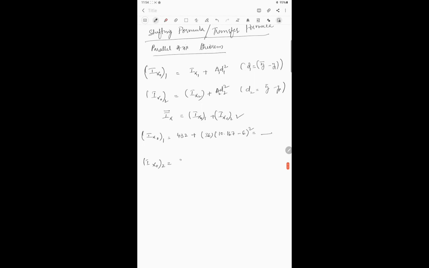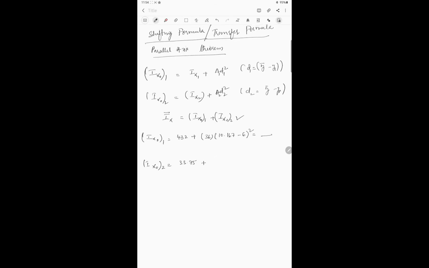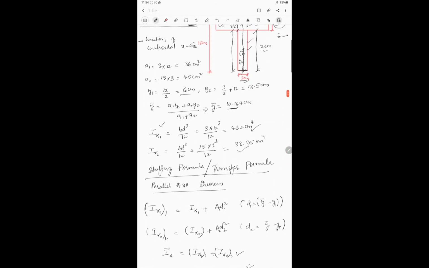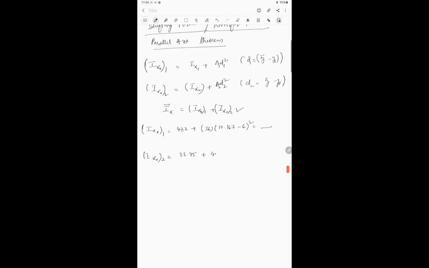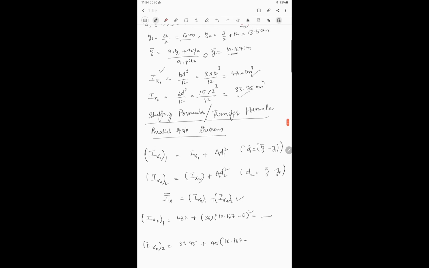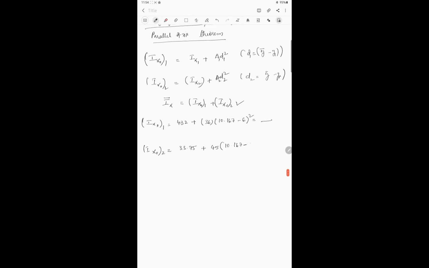Similarly, Ix naught of second element is equal to what happens? What is the value of Ix2? 33.75. So this is 33.75 plus what is the value of A2? What is the area of second element? We have 45 centimeter square. So this is 45 into y bar minus y2. So y bar is 10.167 minus y2. What is the value of y2 we got? Well, the value of y2 is 13.5 centimeter. 13.5 whole square. So you will get some value here.